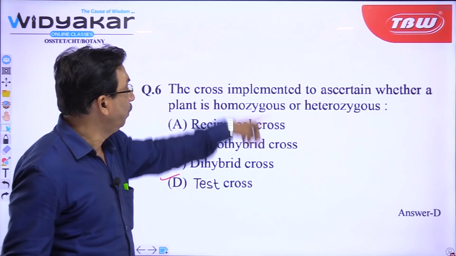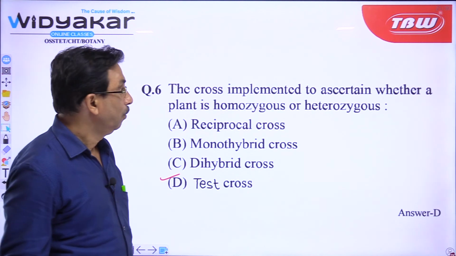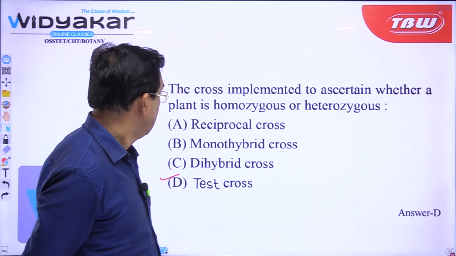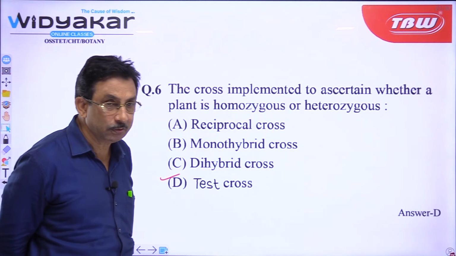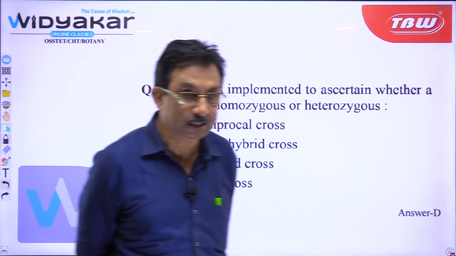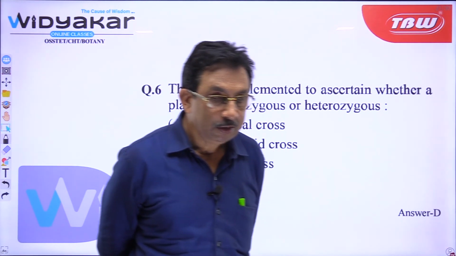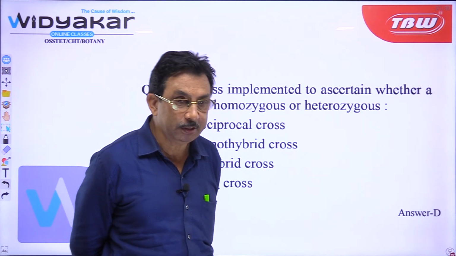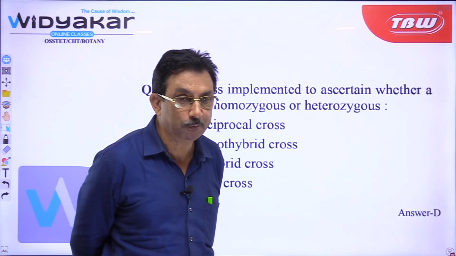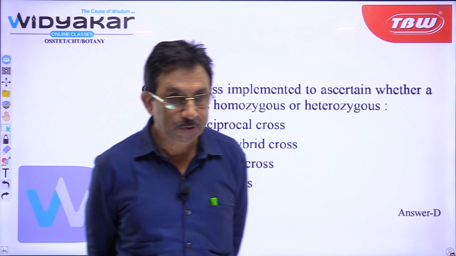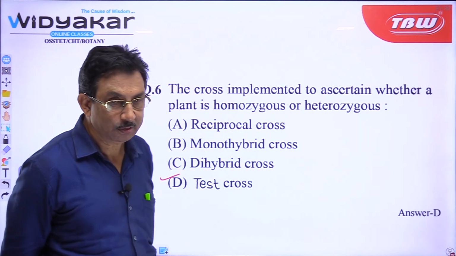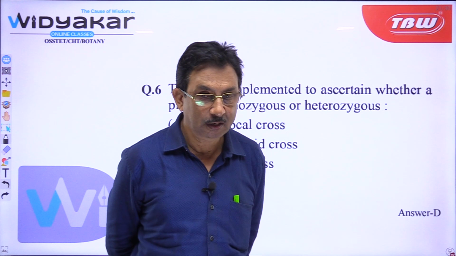When you go to option A, reciprocal cross, there is no such reciprocal cross in Mendelism. It has just been given as an option. In Mendelism there is no such reciprocal cross; there is monohybrid cross, there is dihybrid cross. They have given an option to put you in confusion. So monohybrid cross, dihybrid cross and test cross, so the answer will be test cross. Your doubt is clear? Thank you sir. Very good.